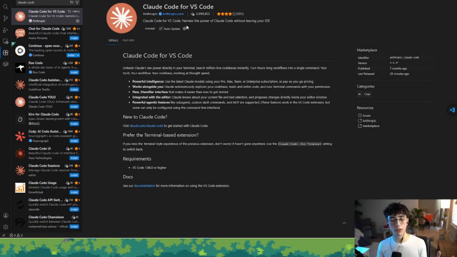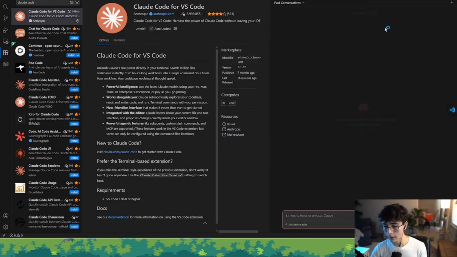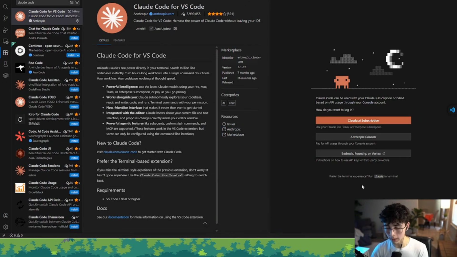So now that you have your plugin connected, you need to head into the upper right section here, this Claude logo icon, and it will open your chat interface. Here, you will need to connect your Anthropic account. If you don't have an Anthropic account, it's $20, $100, or $200. I have the $100 plan, and you need to connect it through. You can just tell Claude, "Hey, I want to connect my account," but this will be the first interface that you will see on the screen.